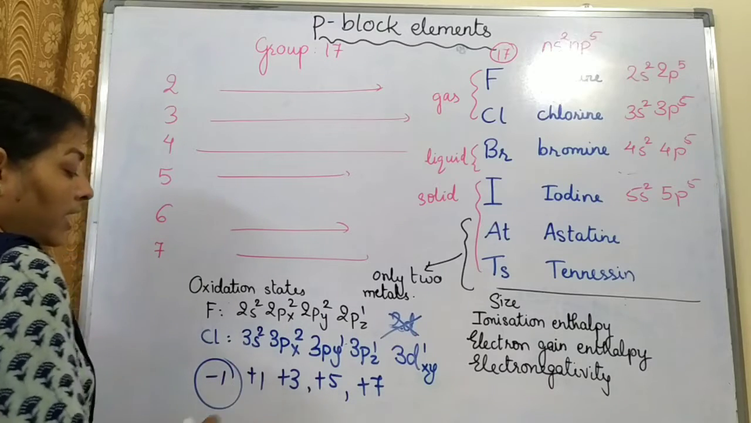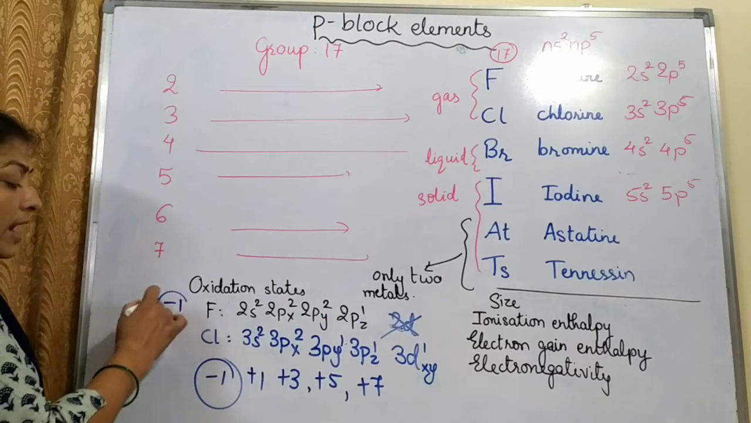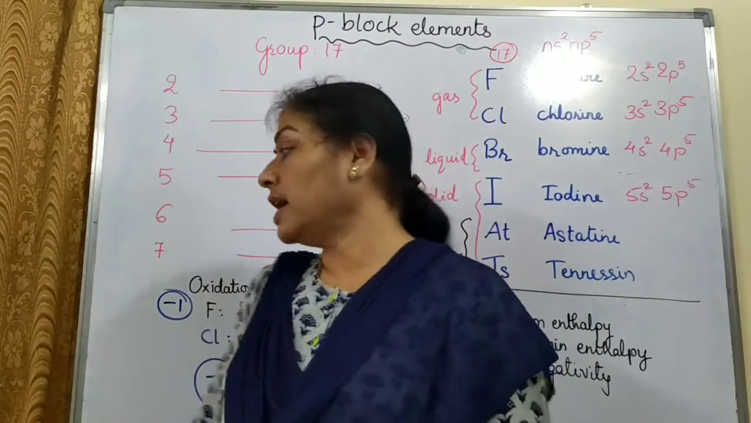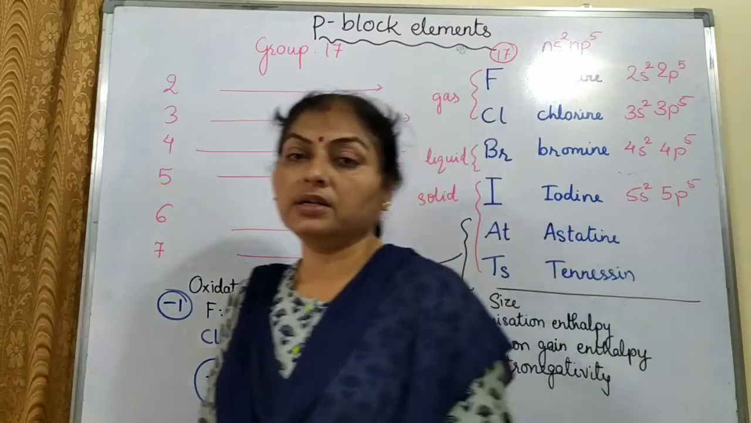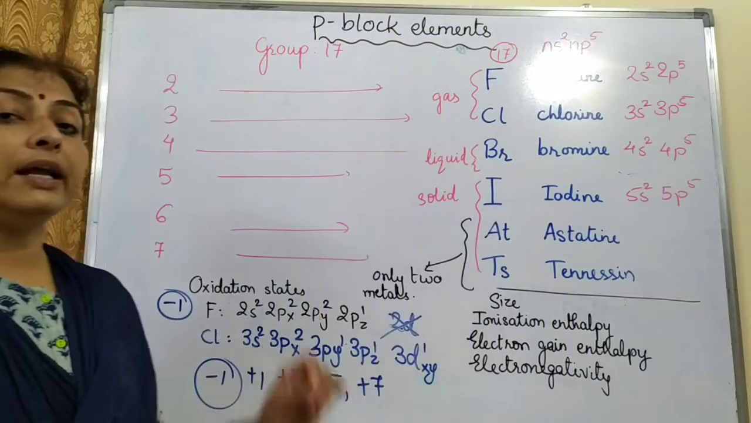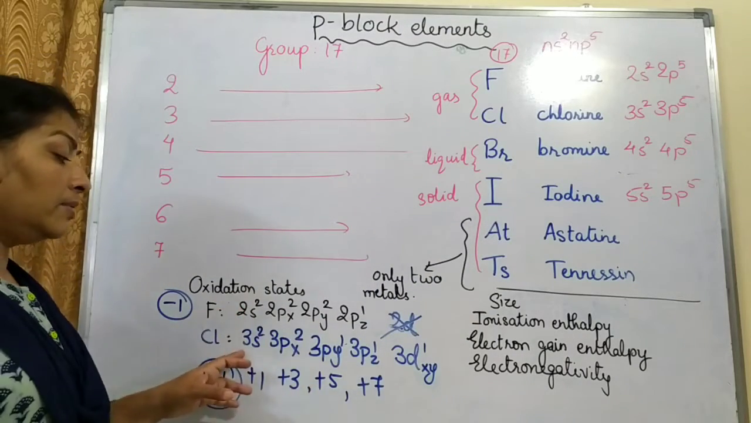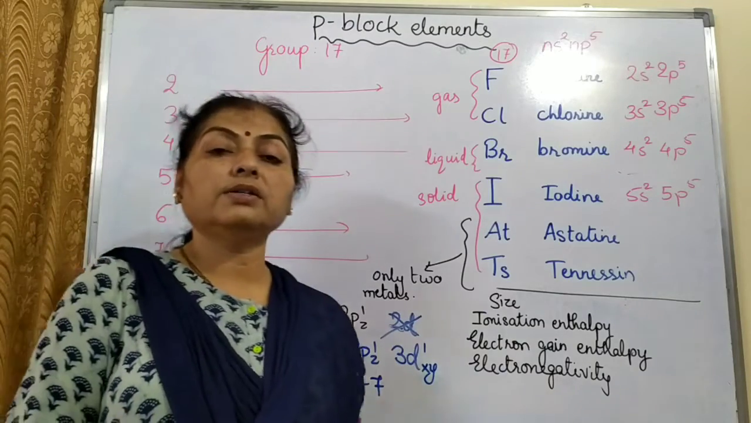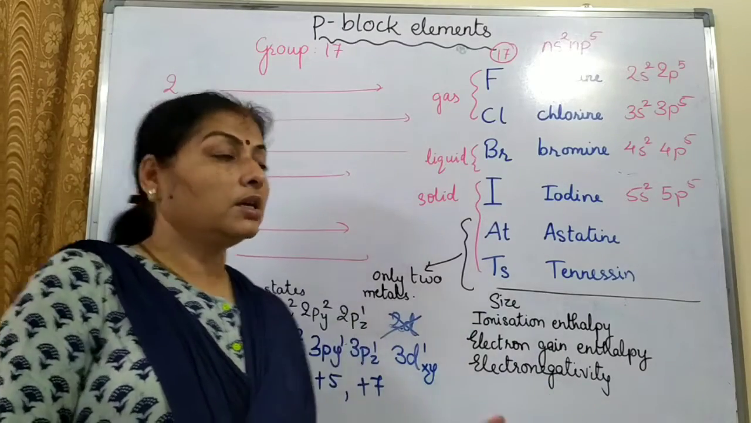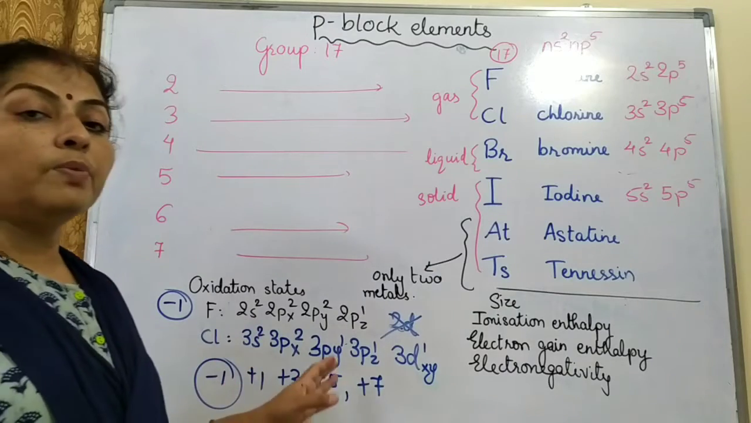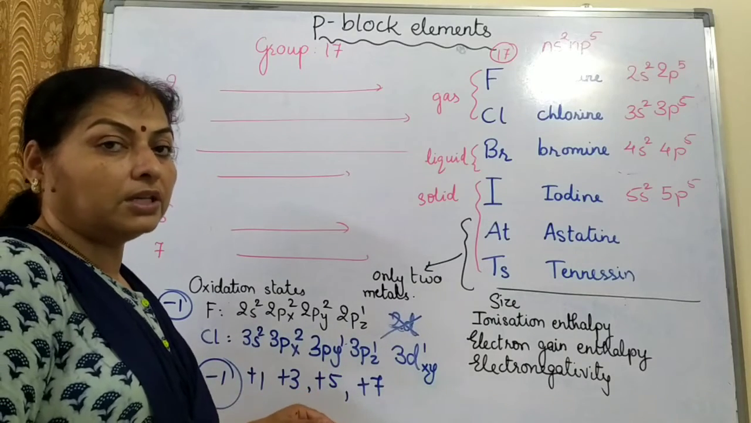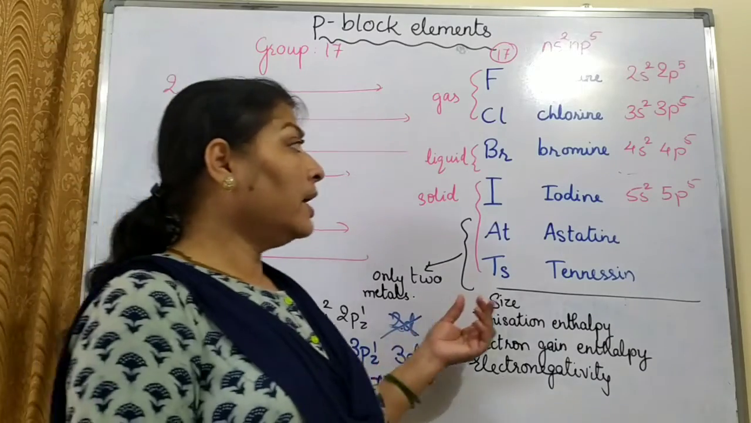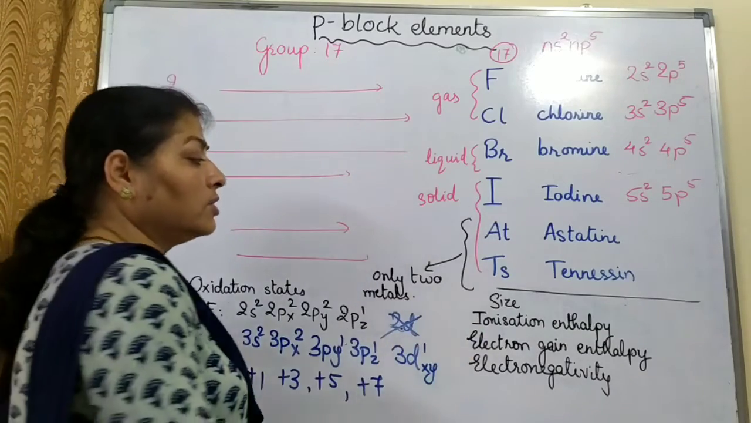+1 will be for elements other than fluorine. Fluorine will have mostly -1 oxidation state. It can't show any plus oxidation state because it is the most electronegative element. Other elements can show +1 or -1 or +3, +5, +7 oxidation states. We'll speak more about the oxidation states in the further part of the topic. Now let us go one by one over each of these properties.